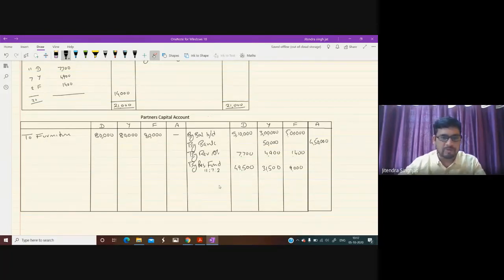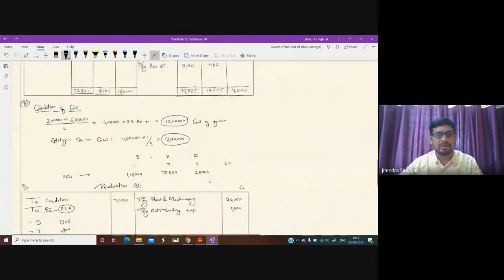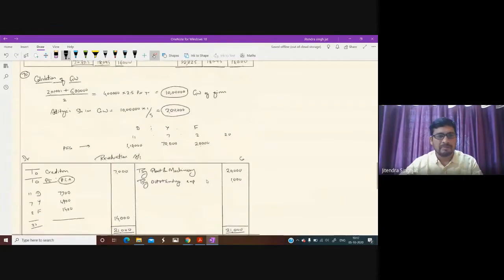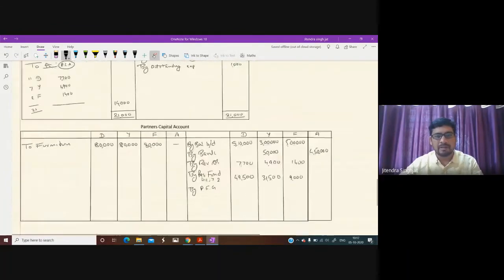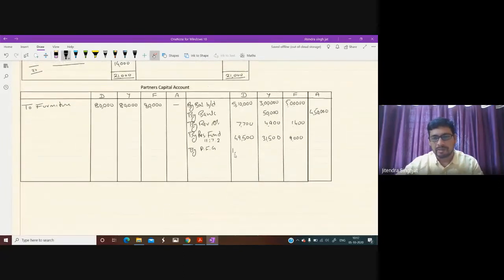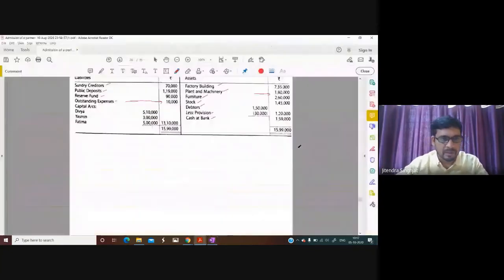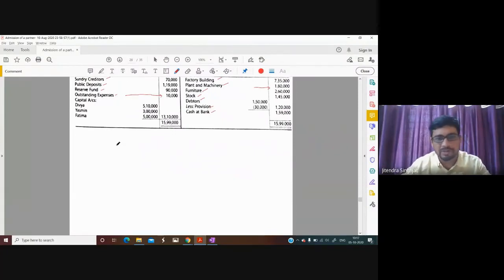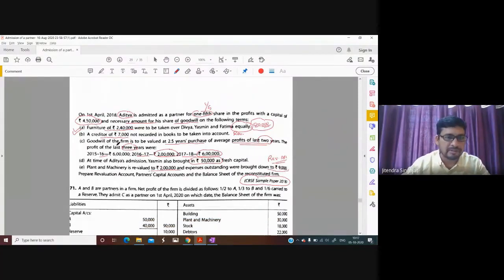Now, premium for goodwill we have computed earlier. How much we have computed? Premium 1 lakh 10,000, 70,000 and 20,000. This is premium for goodwill. And here you can see in asset side nothing is given. All these points are over. Once again you can check goodwill, everything is over. Yes children, everything is over here.